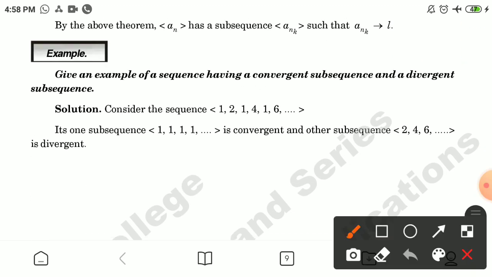Example: give an example of a sequence having a convergent subsequence and a divergent subsequence. Consider the sequence 1, 2, 1, 4, 1, 6, and so on. Its one subsequence 1, 1, 1, ... is convergent and the other subsequence 2, 4, 6, and so on is divergent.